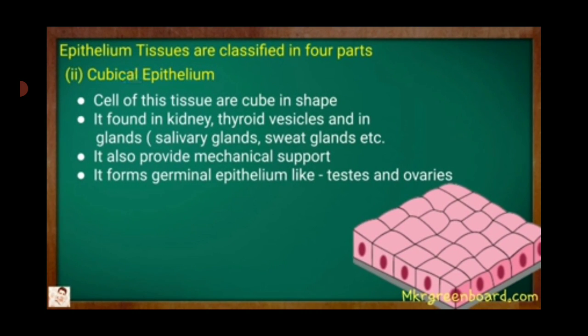Second is cubical or cuboidal epithelium. The cells of this tissue are cube in shape. It is found in kidney, thyroid vesicles and in glands such as salivary gland, sweat gland, etc. It also provides mechanical support to the body. It forms germinal epithelium like testis and ovaries. It means it is present in the testis and ovaries.